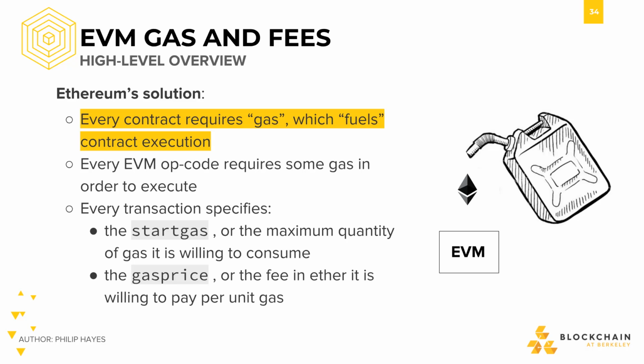Luckily, the developers of Ethereum thought of this and implemented a solution in the form of what's known as gas. Gas is what fuels the execution of a given smart contract. Every EVM opcode requires gas in order to execute, thereby preventing the aforementioned infinite loop denial-of-service attack. Every transaction specifies two parameters: start gas, or the maximum quantity of gas the transaction is willing to consume, and gas price, or the fee in ether the contract is willing to pay per unit gas.